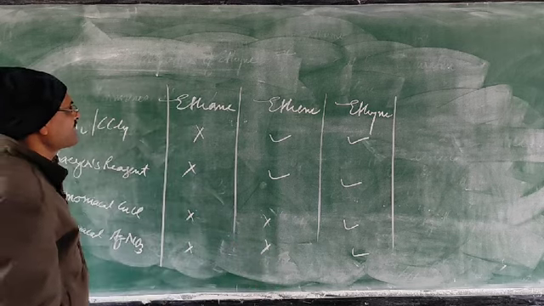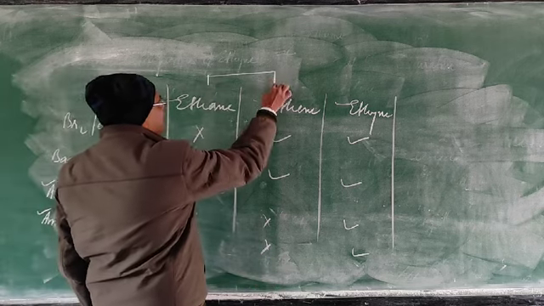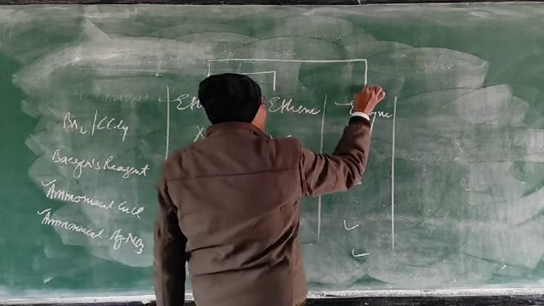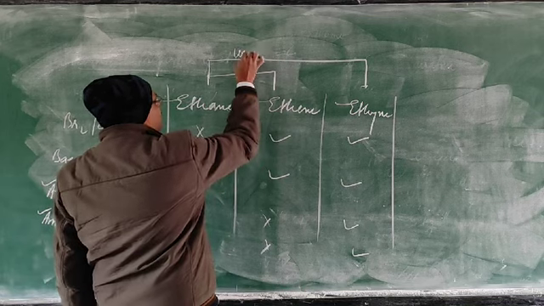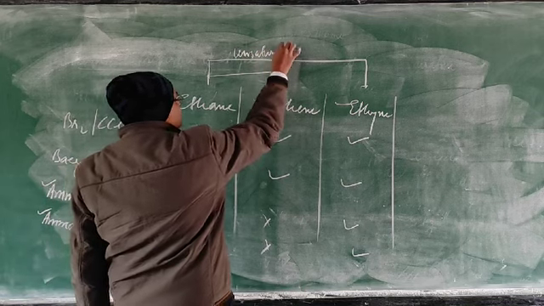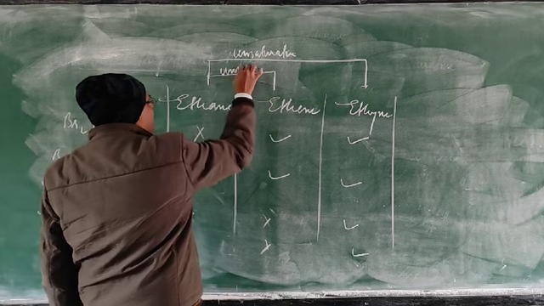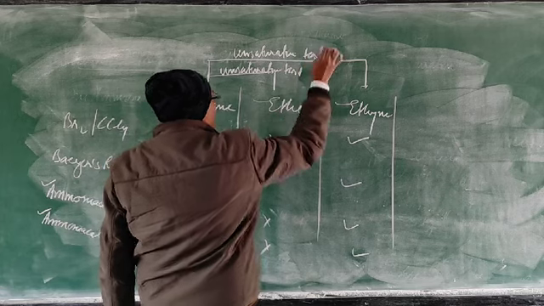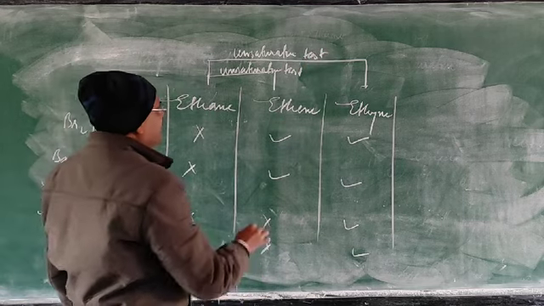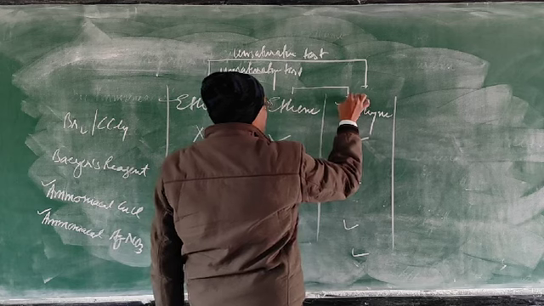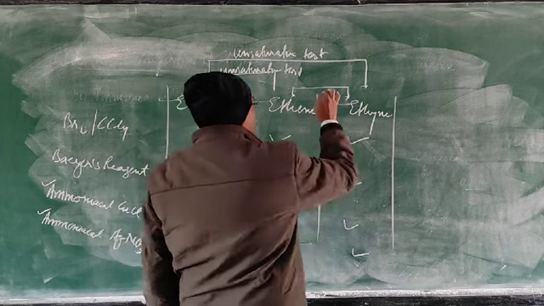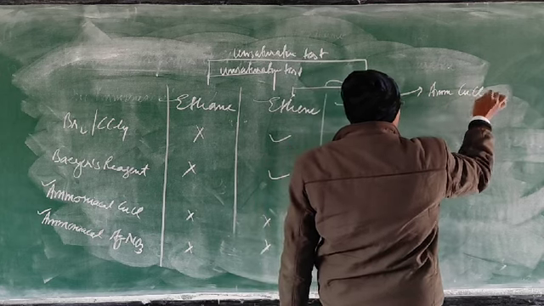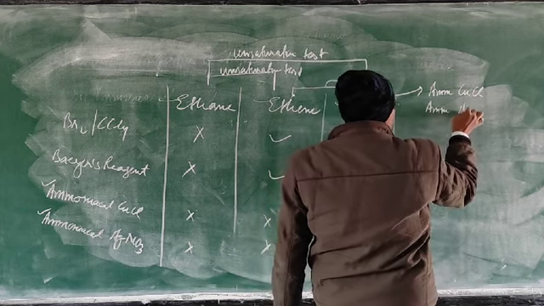If the question is asked between ethane and ethene or ethane and ethyne, in both cases you can apply the unsaturation test. But if it is asked between ethene and ethyne, these two, you have got two tests you can apply: ammonical cuprous chloride or ammonical silver nitrate.